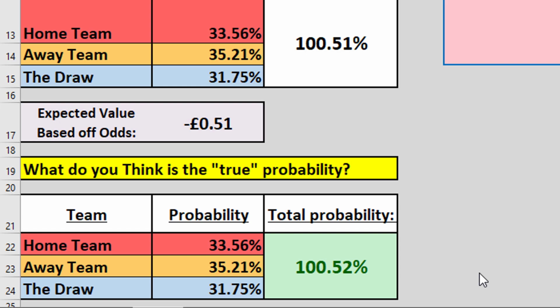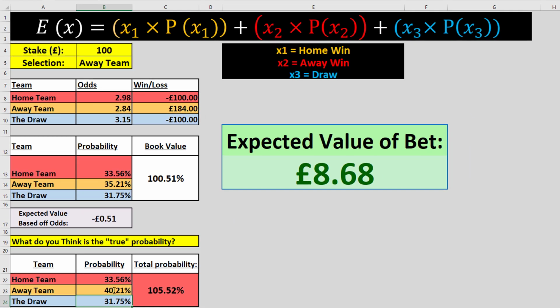We need to assign probabilities of the outcome of the game. As I said a minute or two ago, the markets can be mispriced, but they're never going to be enormously mispriced. See here, you've got the Brighton here, the away team, at 35.21 percentage points. They're never going to be like 60% chance of winning this game. You know, it's going to be a few percent either direction of this value. So let's give Brighton an extra, let's say 5%, for example, probability chance of winning this game. So we'll boost them up to 40.21%. You can see here the expected value of the bet jumps all the way up to £8.68.